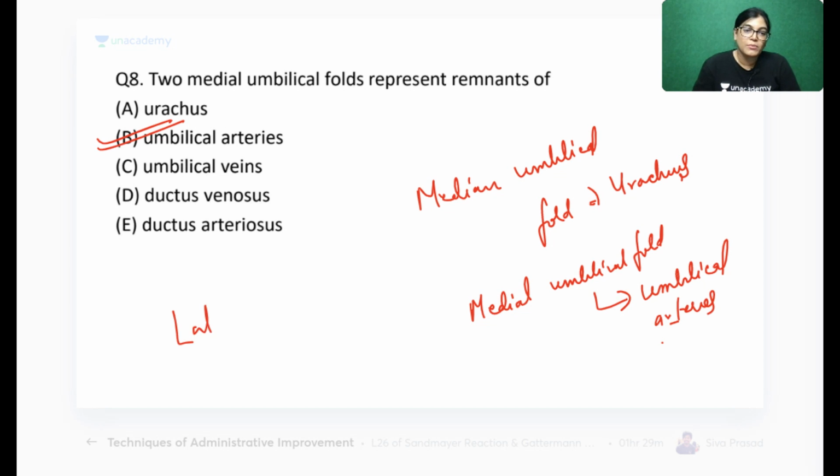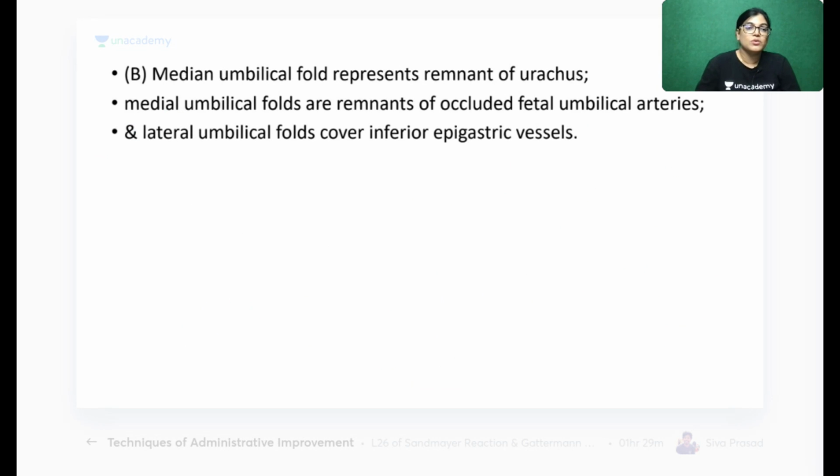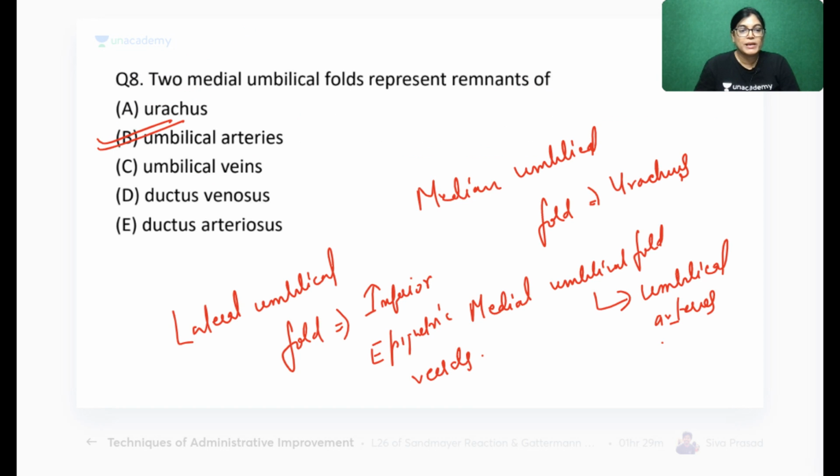Okay, and when we are talking about the lateral umbilical fold, it contains the inferior epigastric vessels. So the median contains the remnant of the urachus, the medial contains the fetal umbilical arteries, and the lateral one contains the inferior epigastric vessels. So got it, everyone? So A, B is the correct answer.